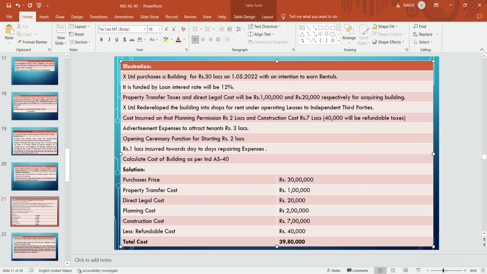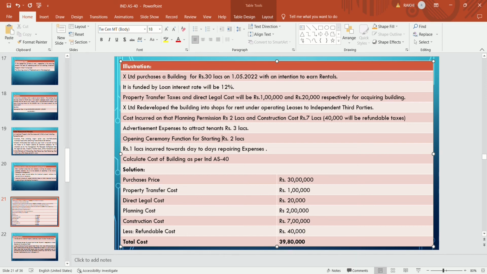The purchase price will be 30 lakhs. Then property transfer tax, 1 lakh, is added. Direct legal cost, 20,000, is added. Planning permission, 2 lakhs, is added. Construction cost, 7 lakhs, will also be added. 40,000 will be refundable tax, so it will be reduced from that.